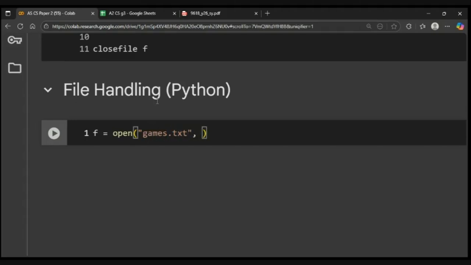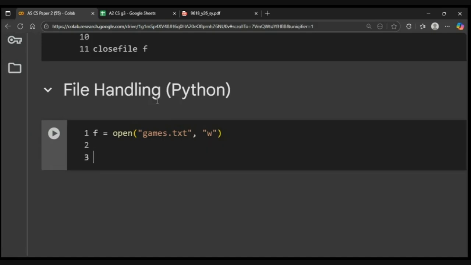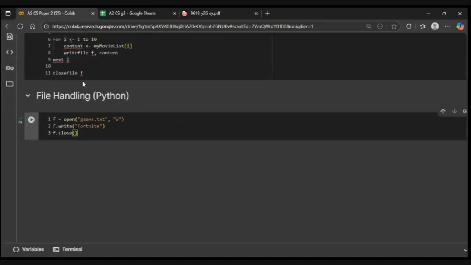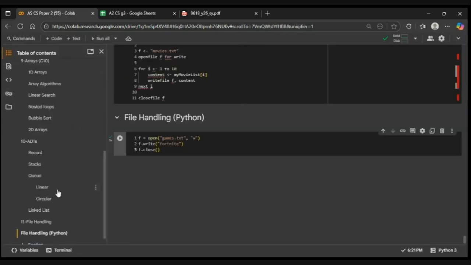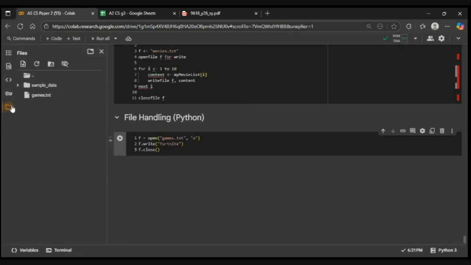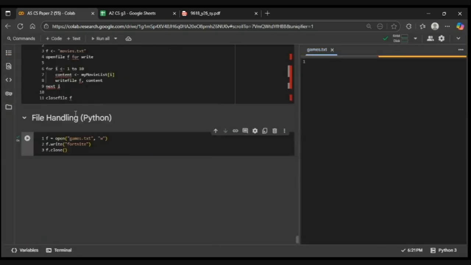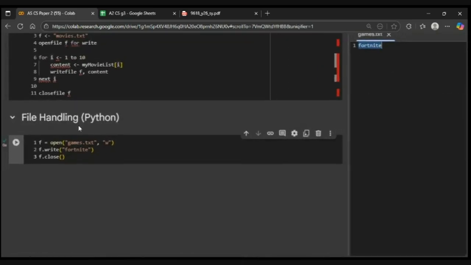Okay, and then I'm going to open it in write mode, and I'm going to write file.write, let's say Fortnite, and file.close. If I run it now, here on the left side you would see a file, and here you go. It says Fortnite. Okay, so it's written the data in our file.